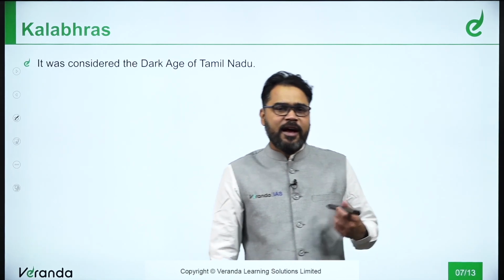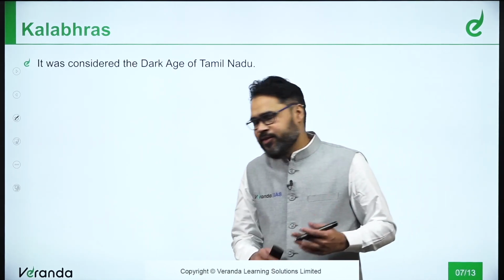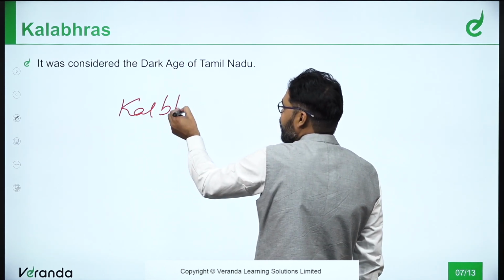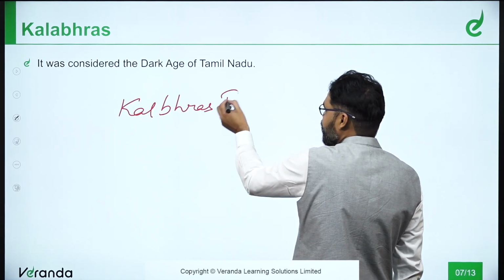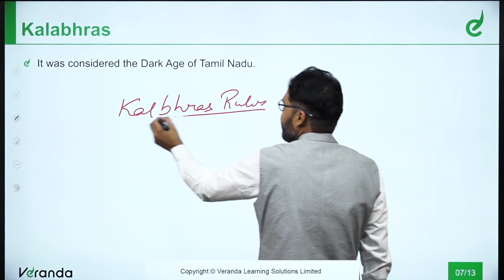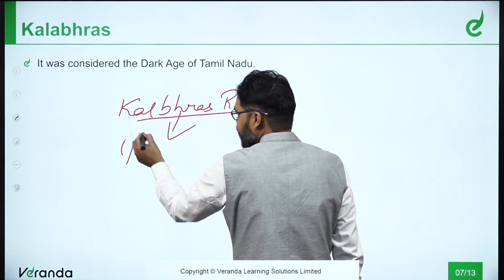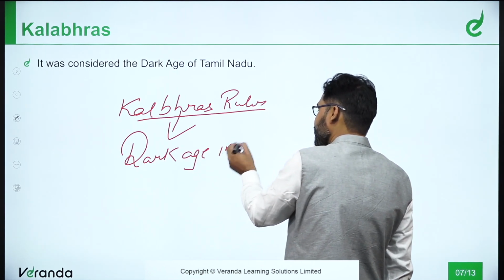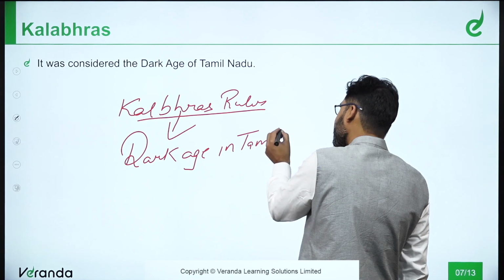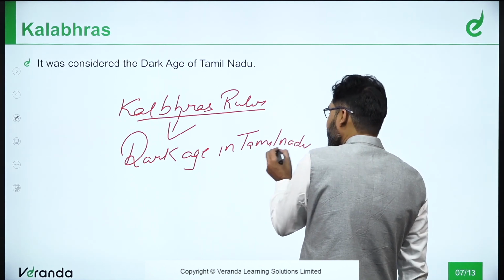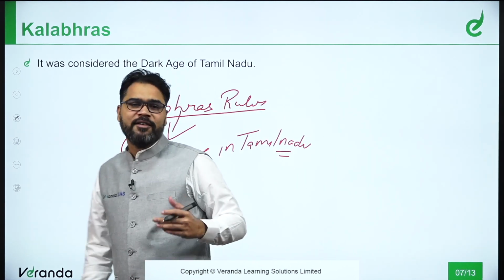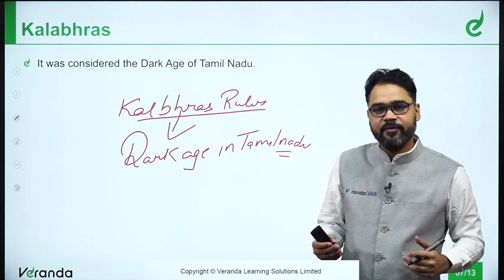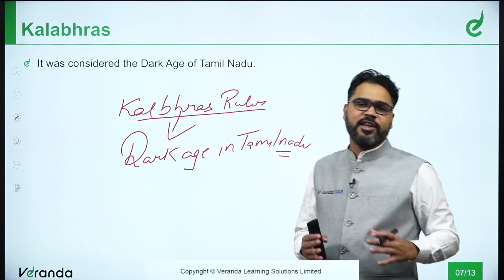After that, the arrival of the Kalbharas. The Kalbhara rulers, or this particular age, is referred to as the Dark Age in Tamil Nadu. Why am I calling it a Dark Age? The most important reason was that there was no development, with reference to civilization and culture, there was no significant improvement.